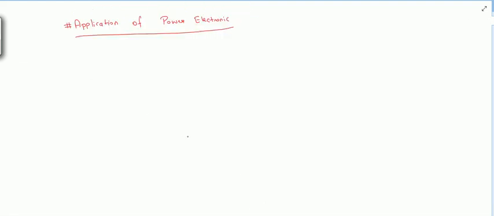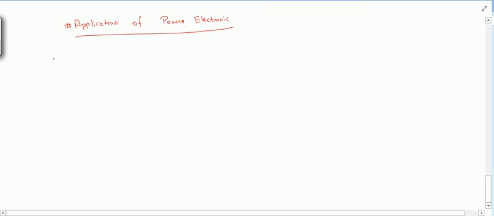Now let us see the applications of power electronics, basically where it can be used. As we have just seen, power electronics can be used where there is a requirement of conversion of power and control. So it is required in switched mode power supply. This is the first application.